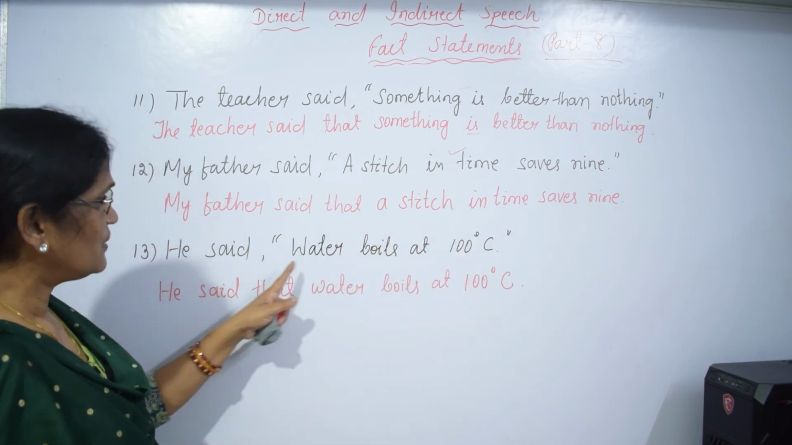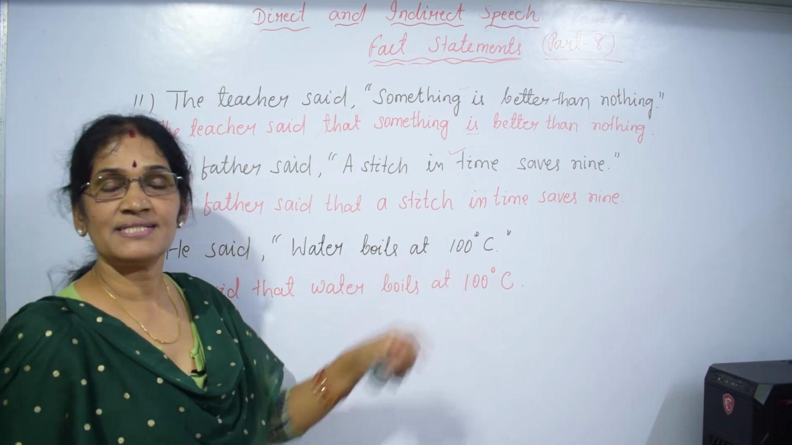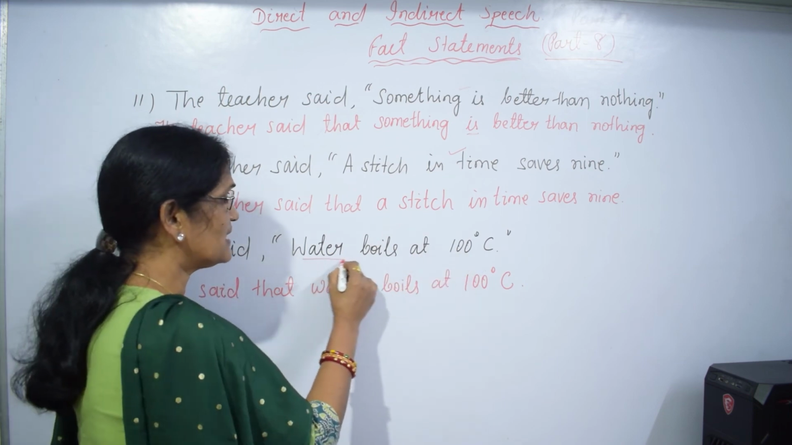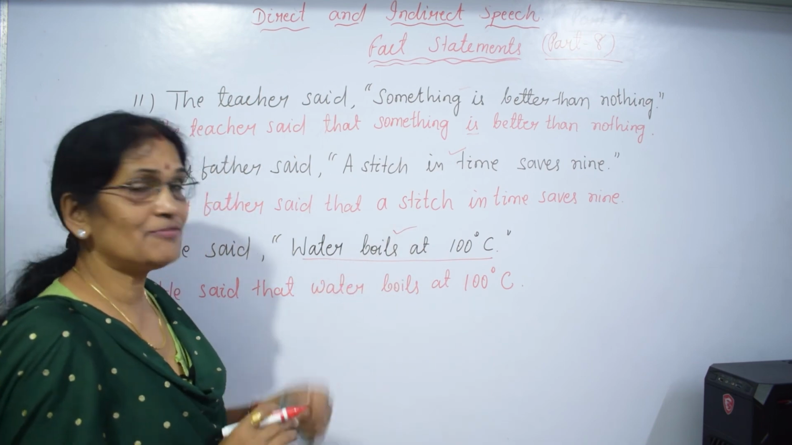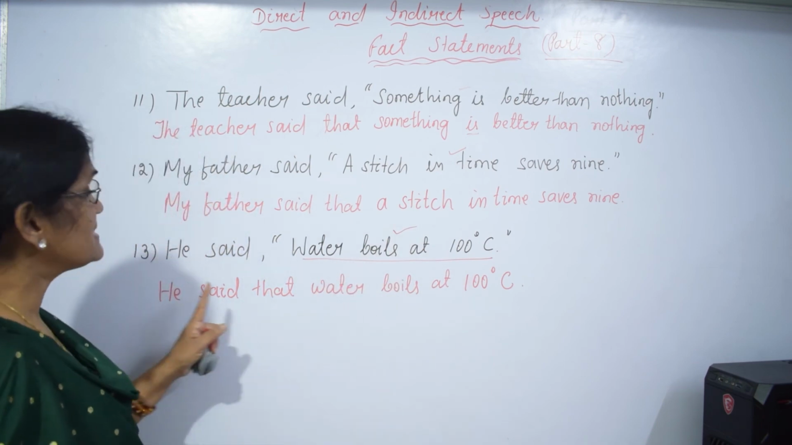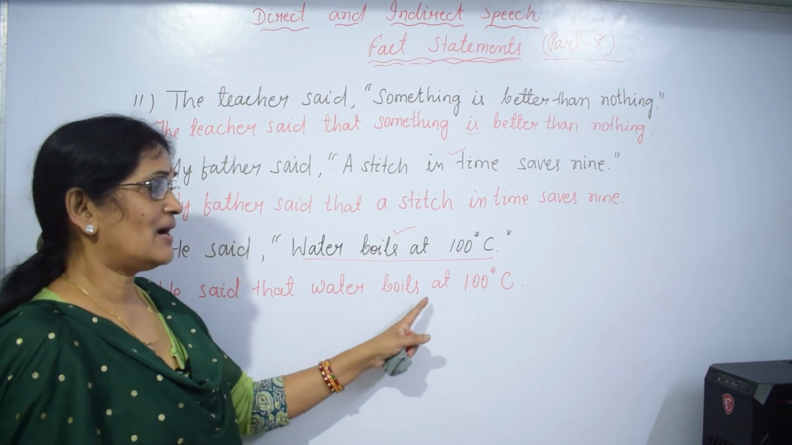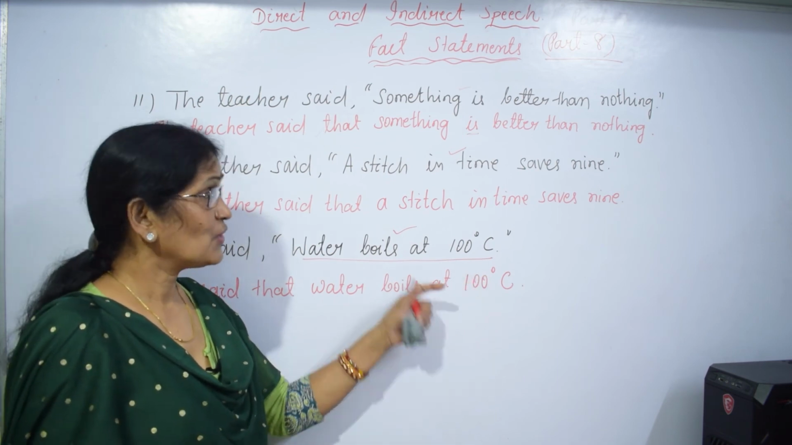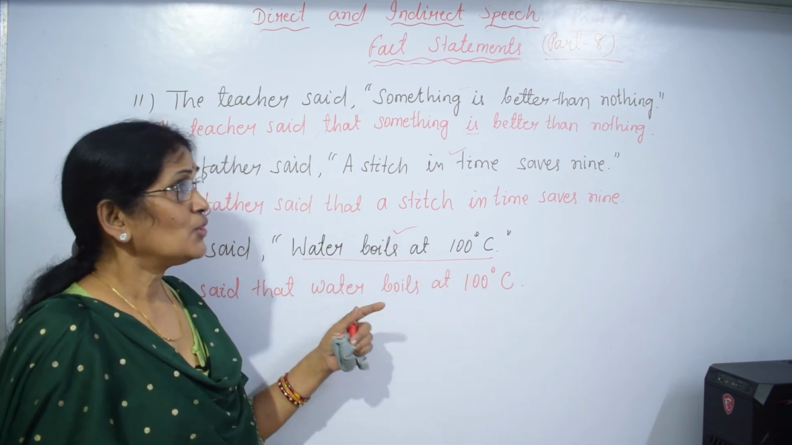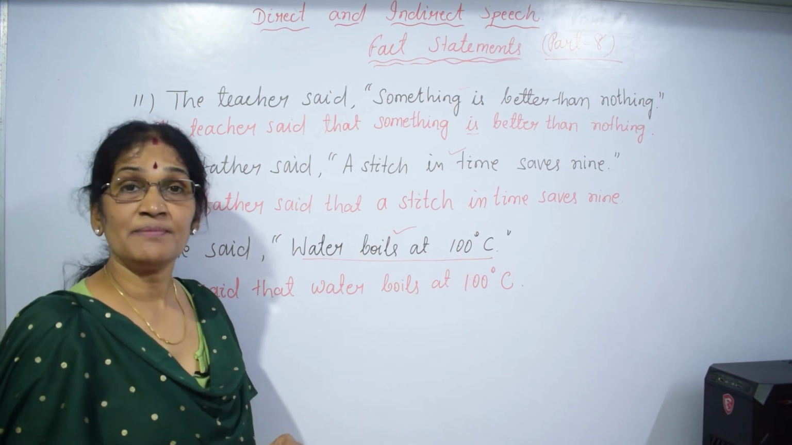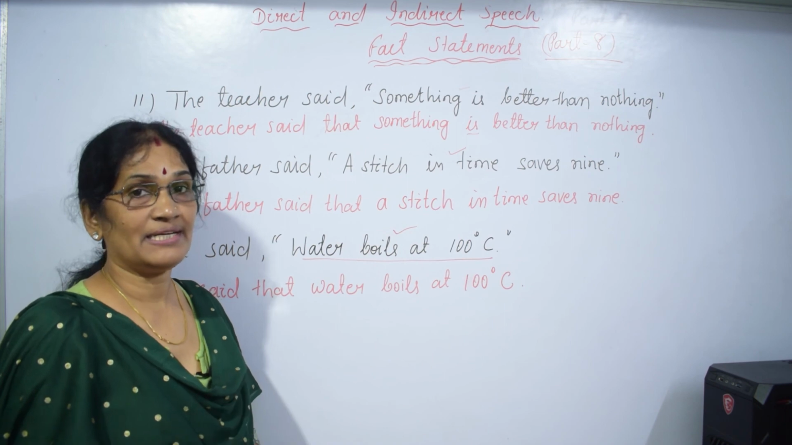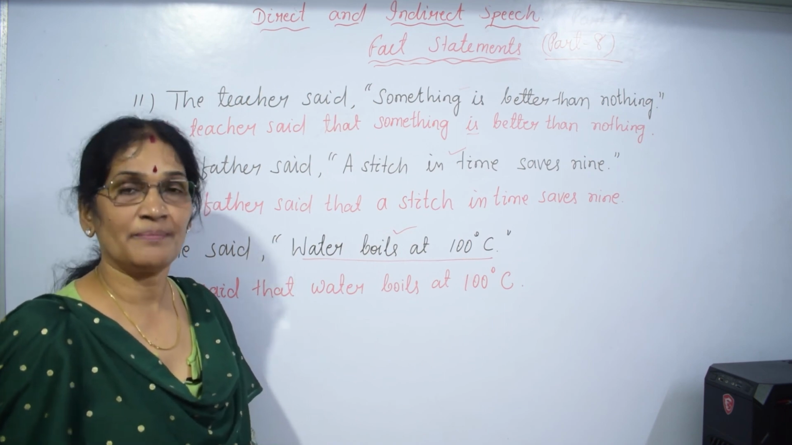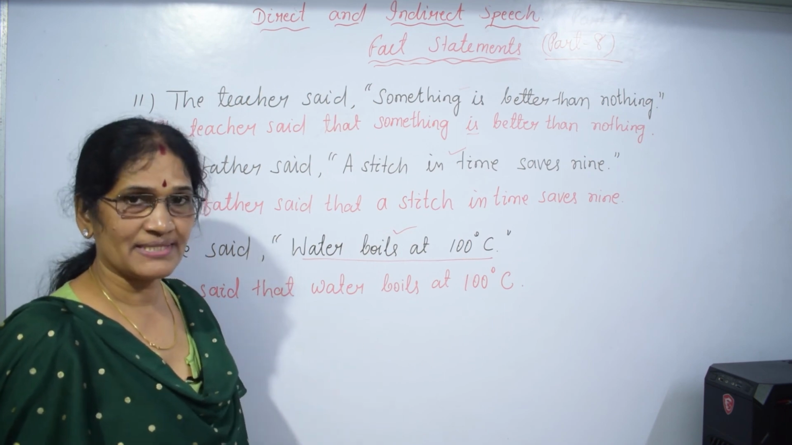He said water boils at 100 degrees Celsius. Water boils at 100 degrees Celsius. It is one fact and it is a scientific fact. So he said that water boils at 100 degrees Celsius. What do you get from the concept? Fact statements will not be changed in indirect speech. Will not be changed means the tense will not be changed, but pronouns will be changed, right?